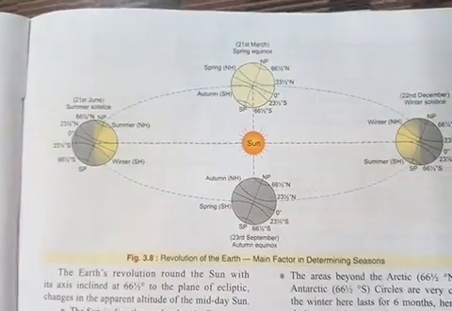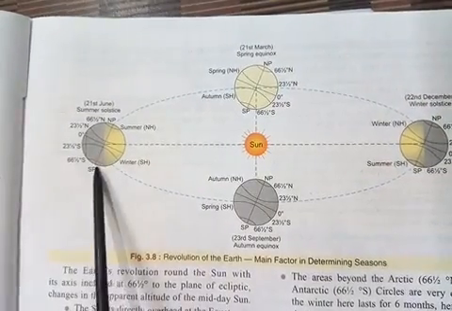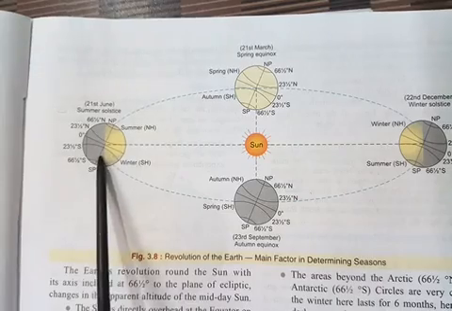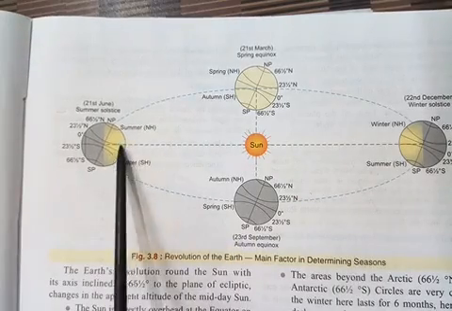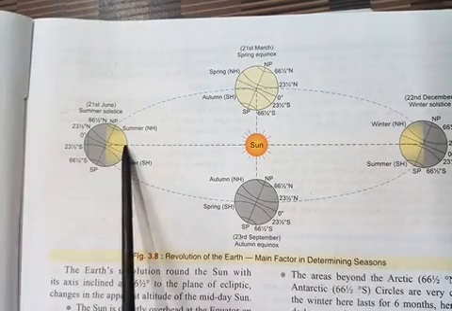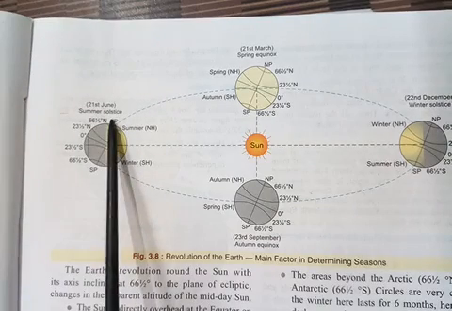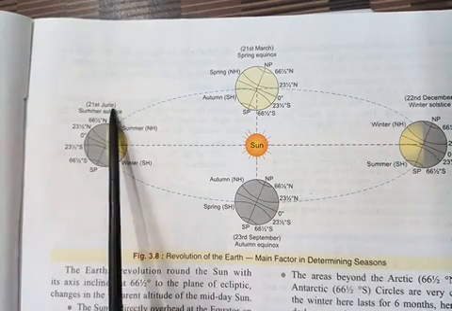So here is one figure. Here you can see the position when the sun rays fall vertical on Tropic of Cancer, and this position is called summer solstice. This occurs on 21st June.